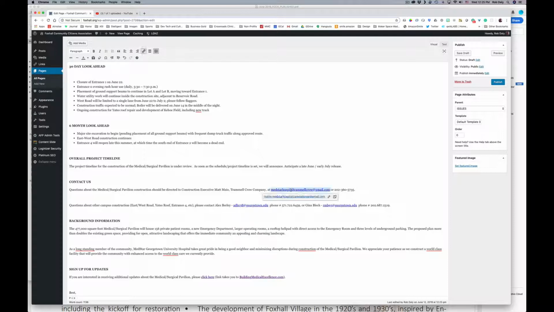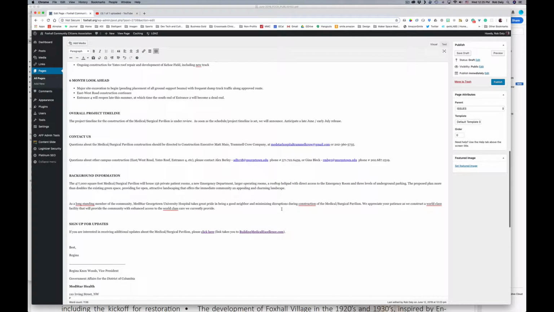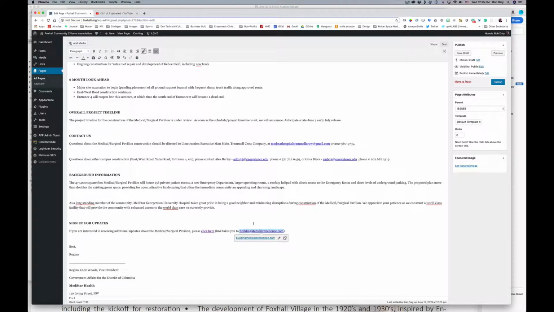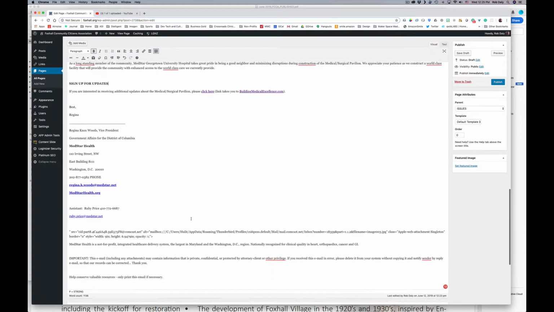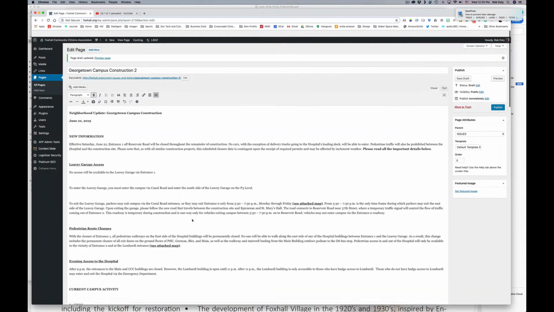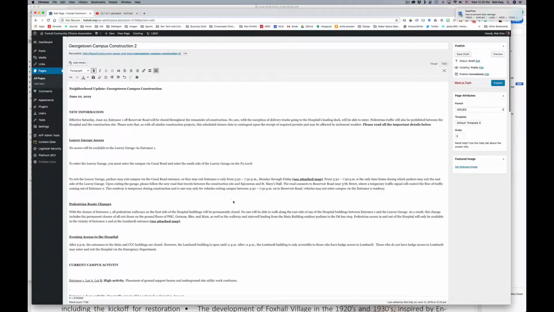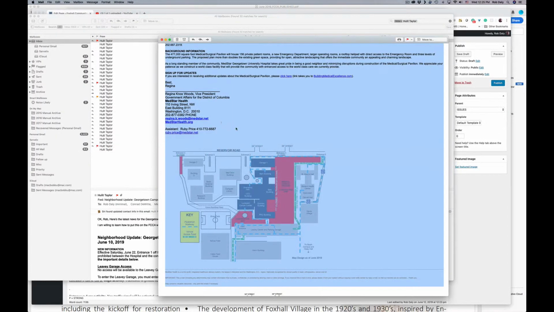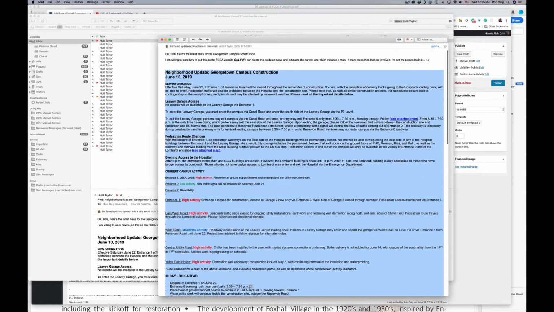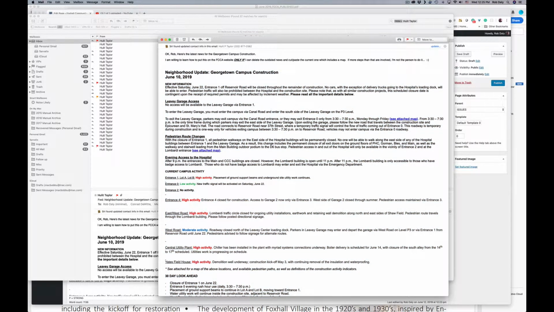That link worked. This link worked. This looks good. That looks good. So far, so good on these. I don't know what was going on with the upper one. Maybe that was never a link. Let's see, attached map. Let's go back and check that in email. Yeah, unfortunately, it looks like it was a real link here.